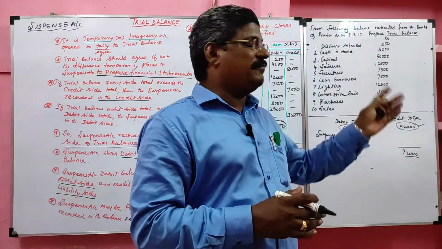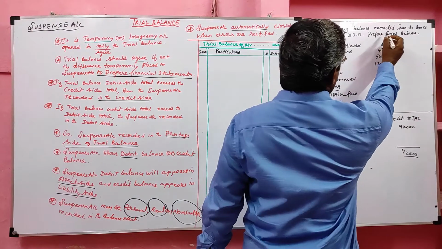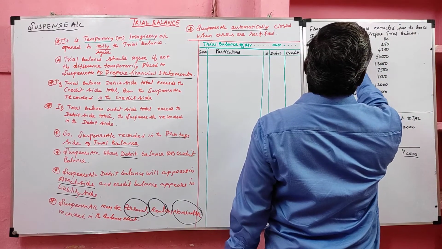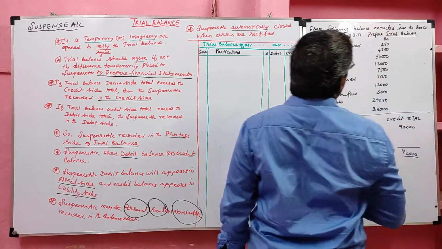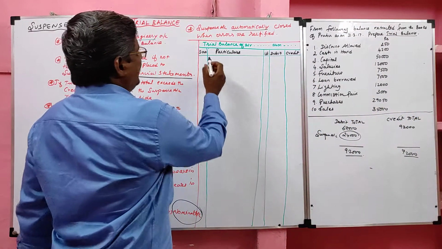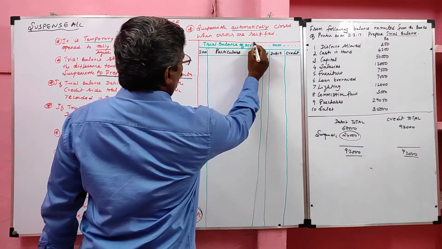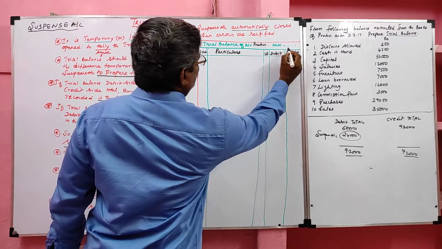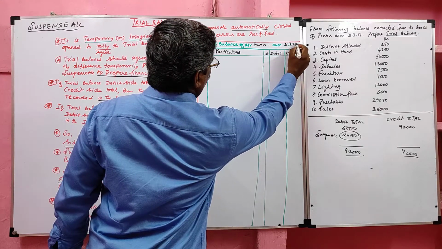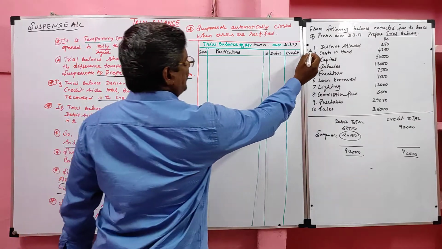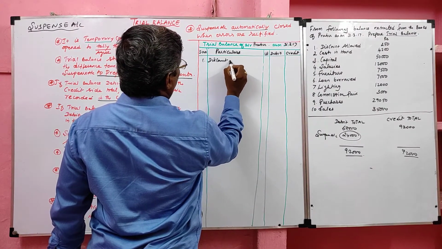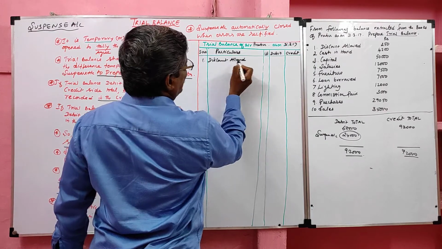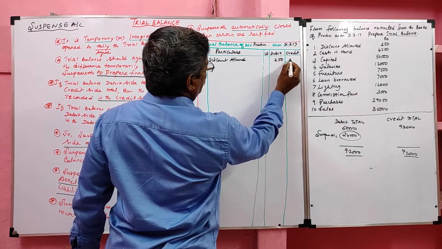Now we will see one problem. From the following balances extracted from the books of Prabhu as on 31st March 2017, prepare trial balance. The heading is trial balance of Mr. Prabhu as on 31 March 2017. The first item is discount allowed. It is an expense recorded in the debit side.